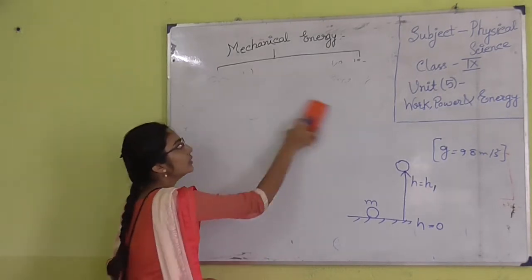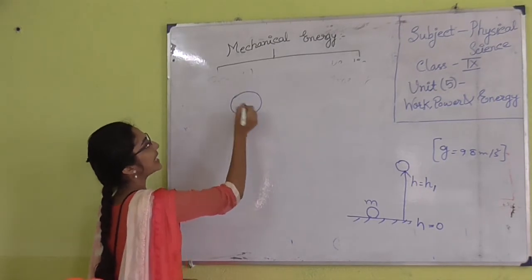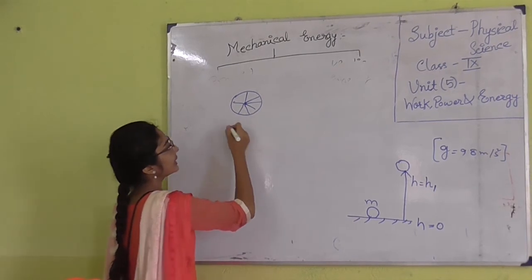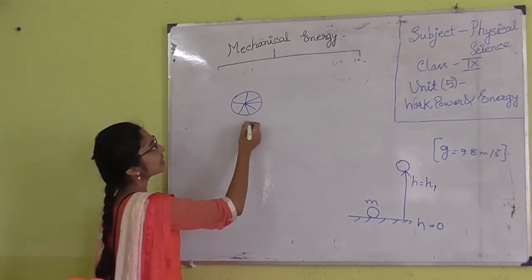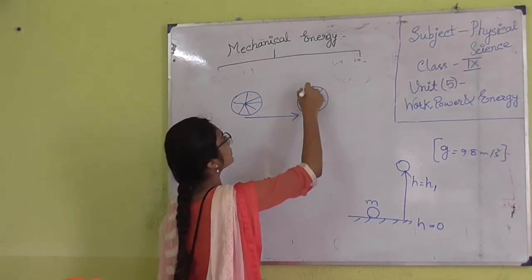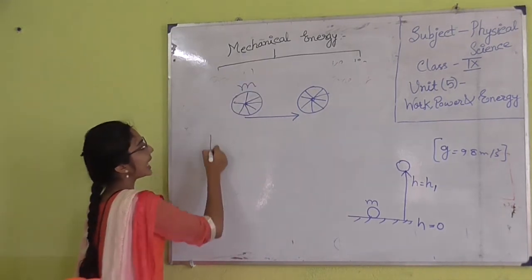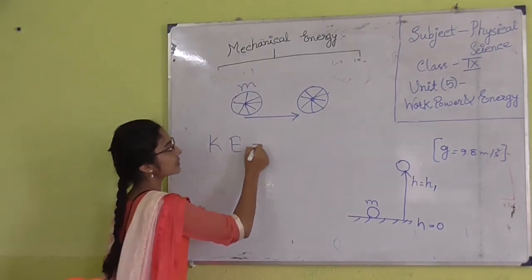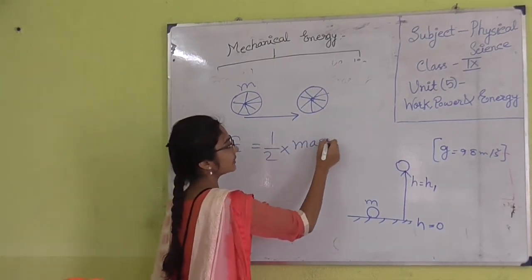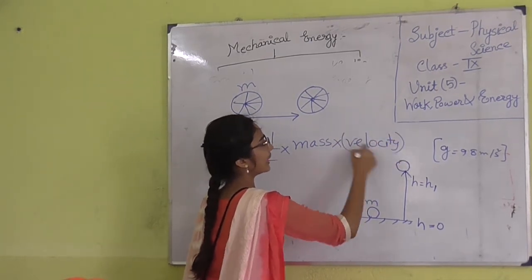Now, what about the expression of kinetic energy? Suppose this is the wheel of a car. At this time it has some velocity and it is moving to this position. If the mass of the wheel is m, then kinetic energy, Ke, is equal to half into mass into velocity square.